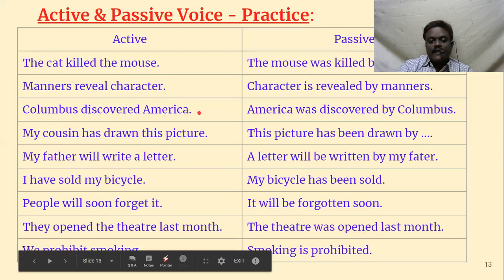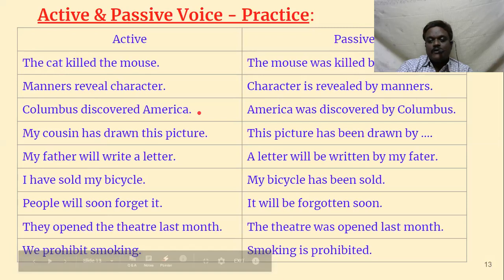That's all. Then the last one, we prohibit smoking. See, this, we prohibit smoking, is never used. We always use the passive form. So some structures are very good if we use them in passive form.